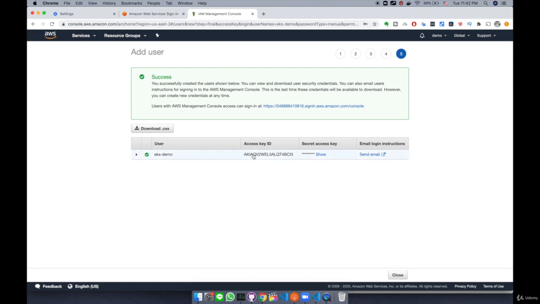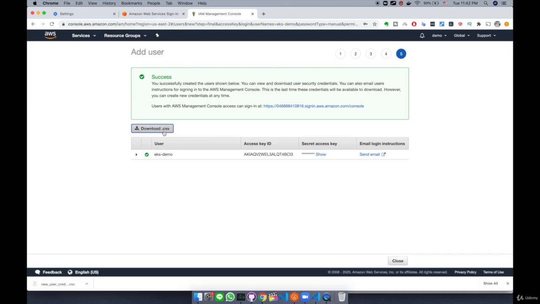And what you're seeing right now is the AWS access key ID and also the secret access key. These are necessary for this user to use the AWS command line from a terminal to do some operations against AWS. So you need to click this Download .csv file and then store this one securely. Do not upload or publicize this file because it contains the secret access key, which is kind of like a password. If you have this access key ID and secret access key, and this user has enough permissions, then anybody, even hackers, can access your AWS account. What could happen is that you might end up getting a huge amount of bills. So treat this as securely as possible.